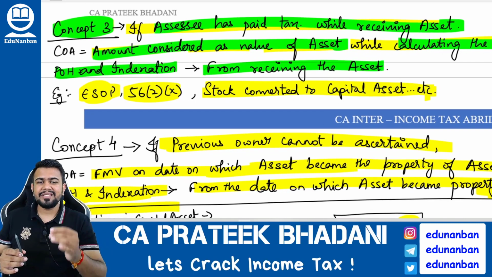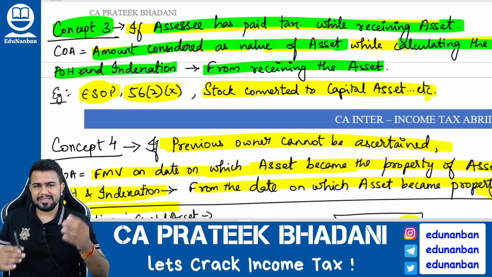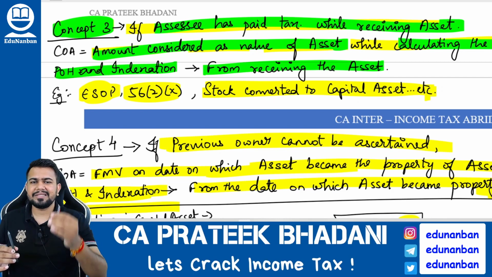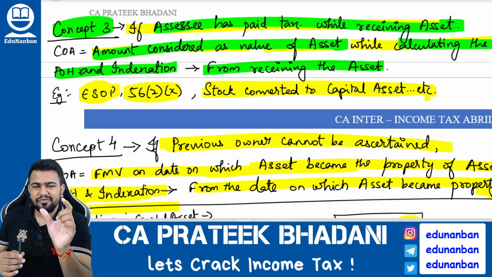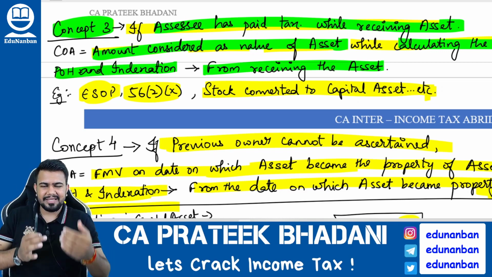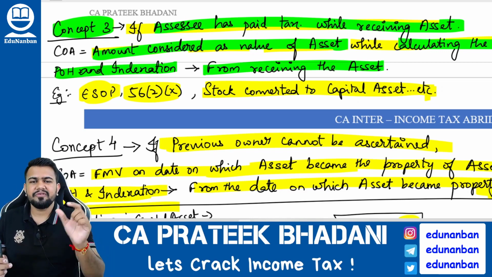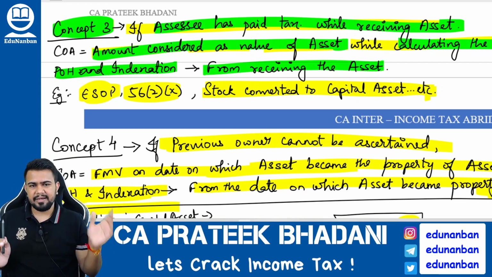Similarly, under Section 56(2)(x), that is for a gift received for inadequate consideration or no consideration, the value of the asset considered as fair market value while receiving the asset will become the cost of acquisition of that asset for future calculation.